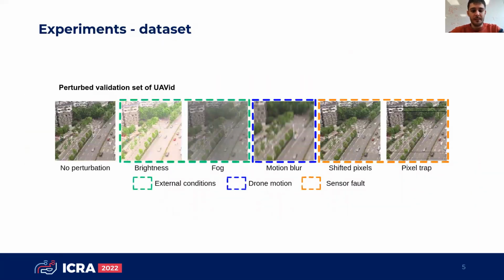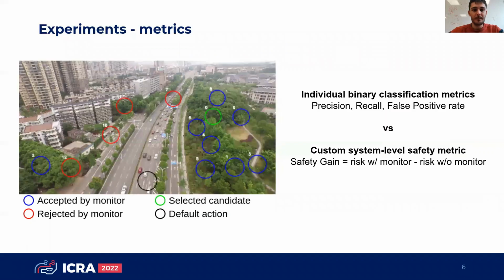To study the influence of these monitors, we built a complete evaluation data set composed of several perturbed images with realistic perturbations corresponding to either external conditions, errors due to drone motions, or sensor faults. And we evaluated our monitors against different metrics, so either individual binary classification metrics, for example precision, recall, or false positive rate, and we compared them to a custom system-level safety metric that we implemented, which is called safety gain, which basically compares the risk with the monitor against the risk without the monitor.